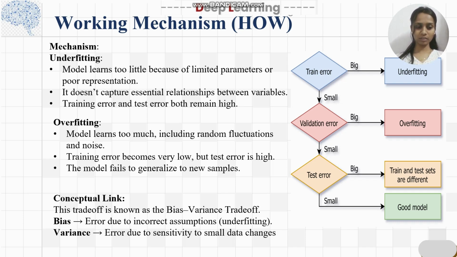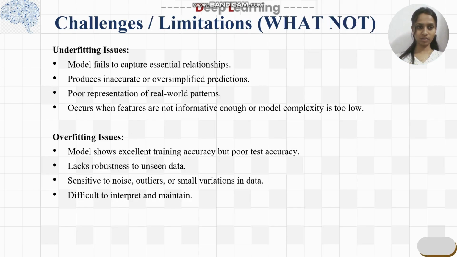The conceptual link is bias, the error due to incorrect assumptions, which means underfitting, and variance, the error due to sensitivity to small data changes. After that, challenges. Underfitting issues are that the model fails to capture the essential relationships, produces inaccurate predictions, and has poor representation of real world scenarios.